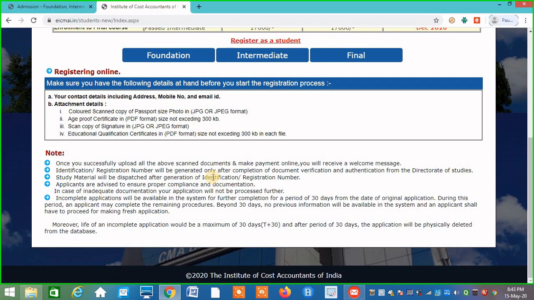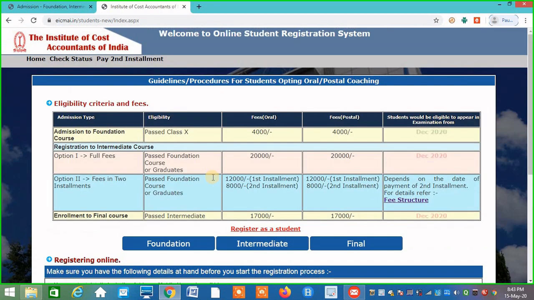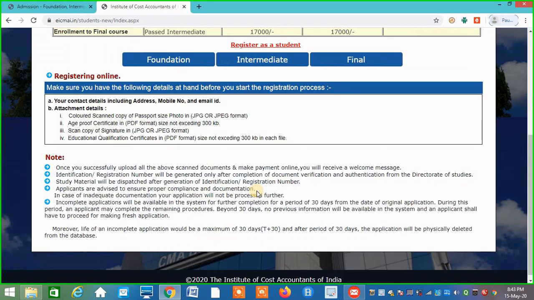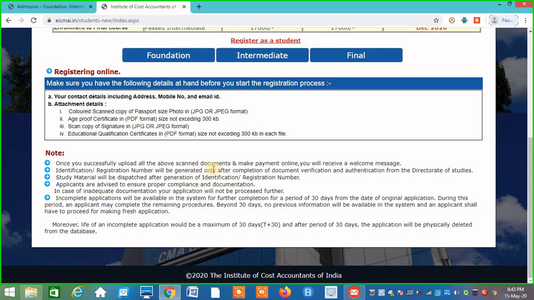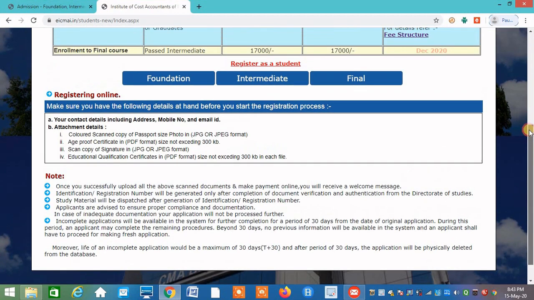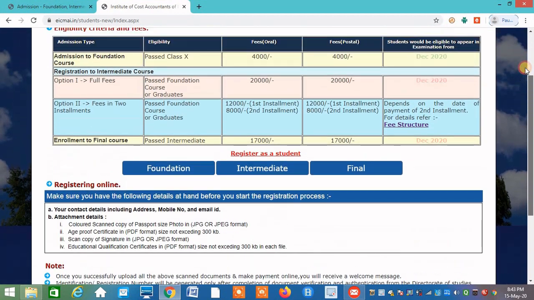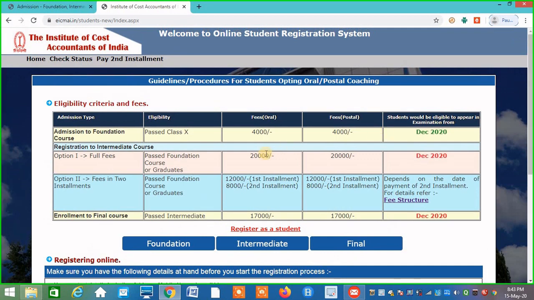After taking admission, you can see your registration status, whether it is approved, whether it is processed, or whatever it may be. So once you take registration, you will understand the further steps. In this way, I have explained how to take admission to the foundation course.